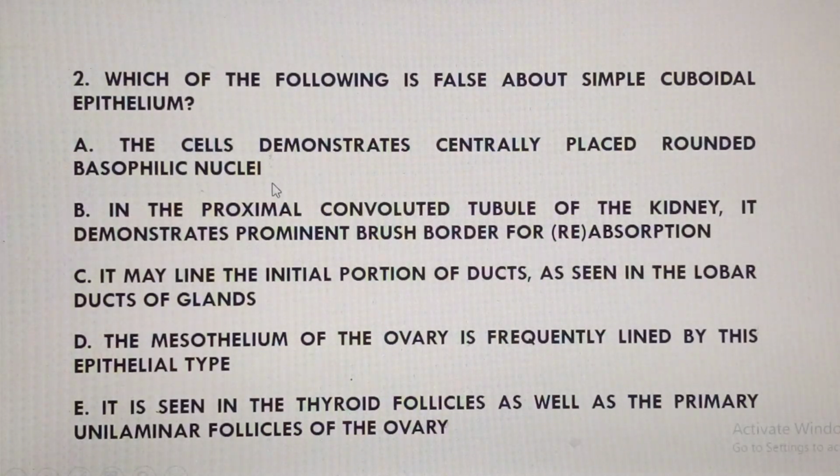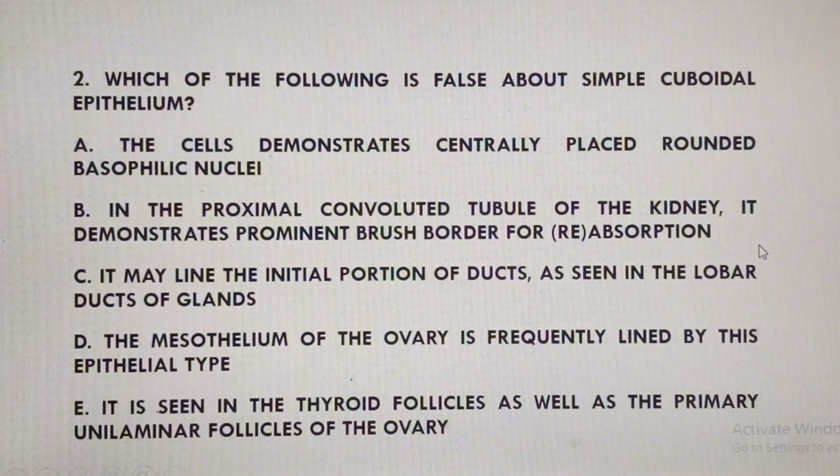Yes, no problem, because although the cell looks cuboidal in shape, as wide as tall, the nuclei appear rounded and they are centrally placed, and those nuclei will stain with the hematoxylin. For instance, if it's H&E stain, it's going to stain with the hematoxylin, therefore picking up the basic dye, therefore being basophilic, having basophilic nuclei.